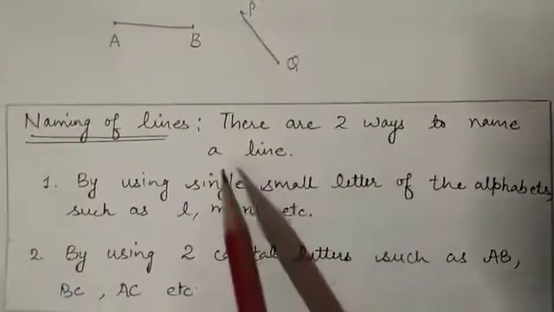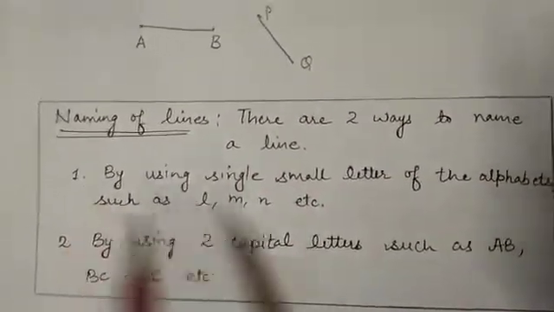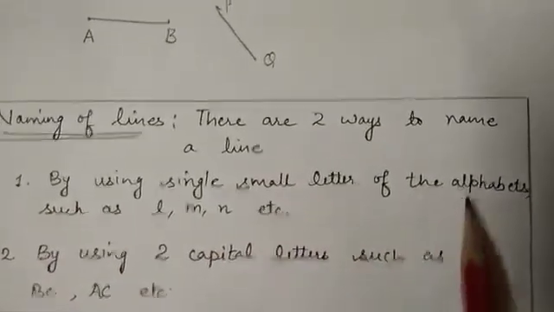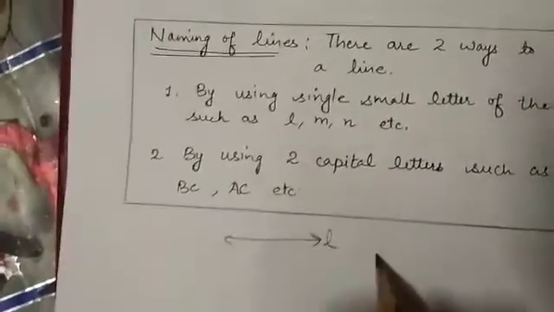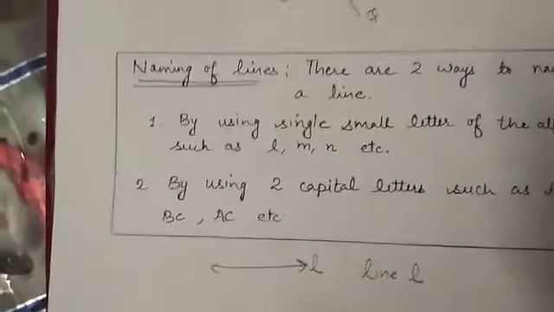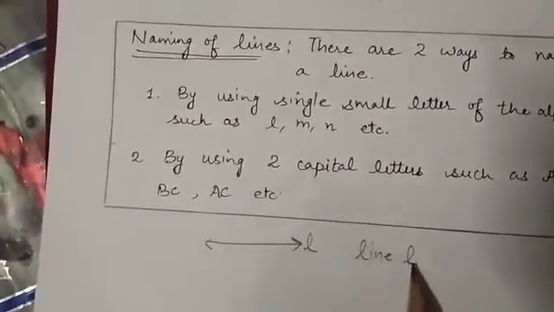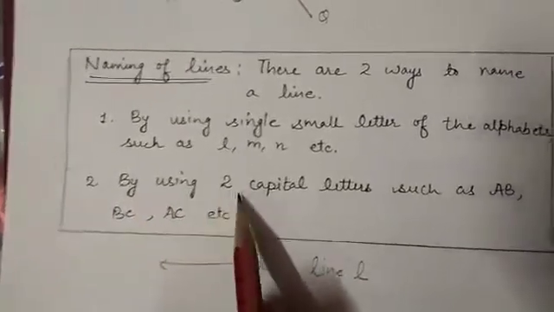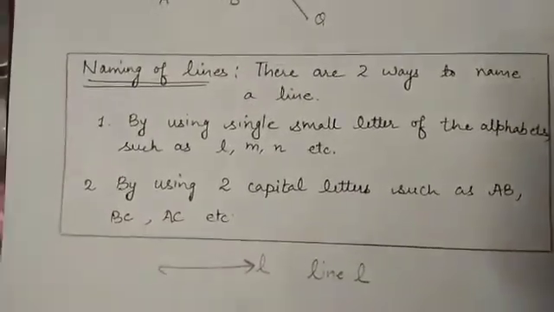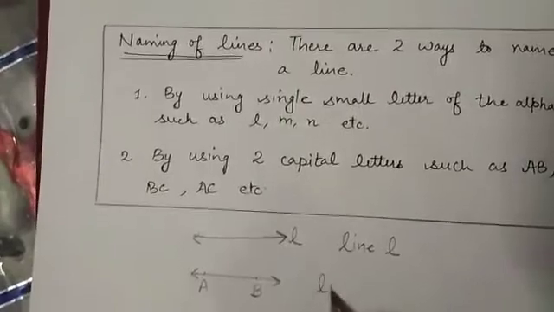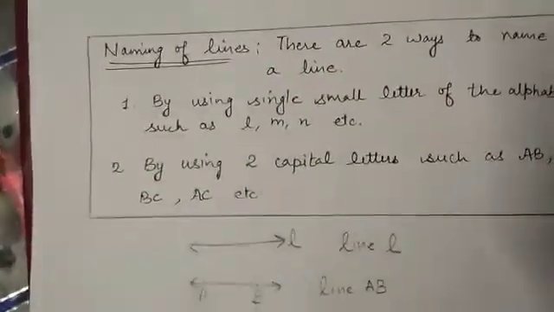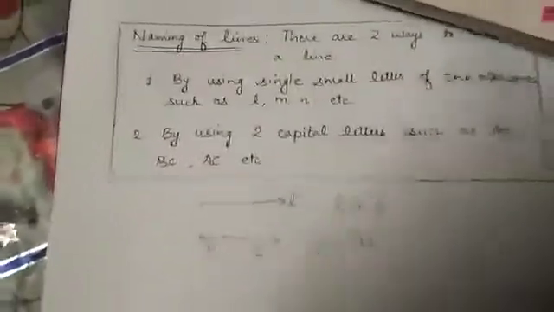Fine. Now, how to name the lines? There are two ways to name a line. First is by using single small letter of the alphabets such as L, M, N, etc. That is, I have drawn a line and written here L. It means this is representing line L. If I write here M, then it will be known as line M. Next is by using two capital letters such as AB, BC, AC, etc. For example, now it has become line AB. Clear?